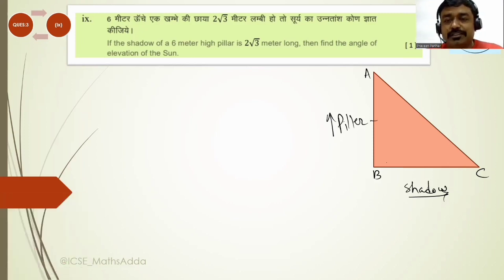Okay, so see, if the shadow is 2 root 3 meter, and the height of the pole is 6 meters, from AB is your 4. So the angle of elevation from the sun will be, then you are going to find the value of theta.